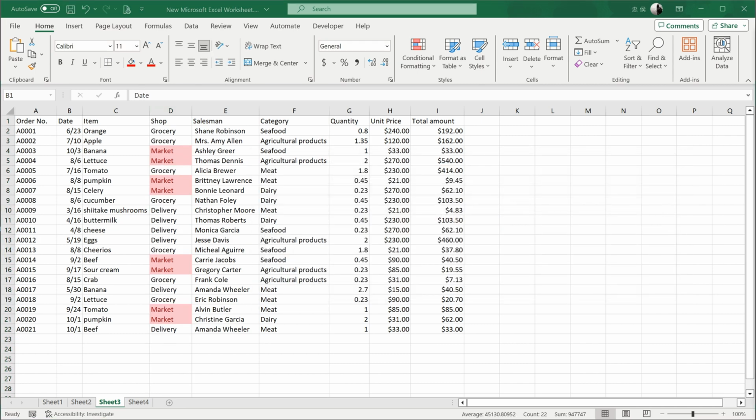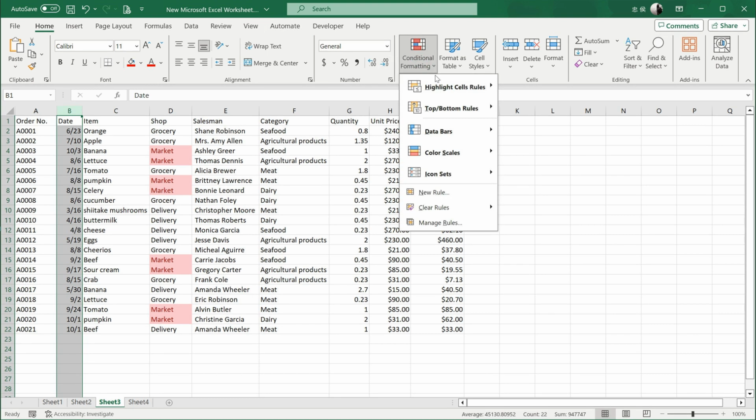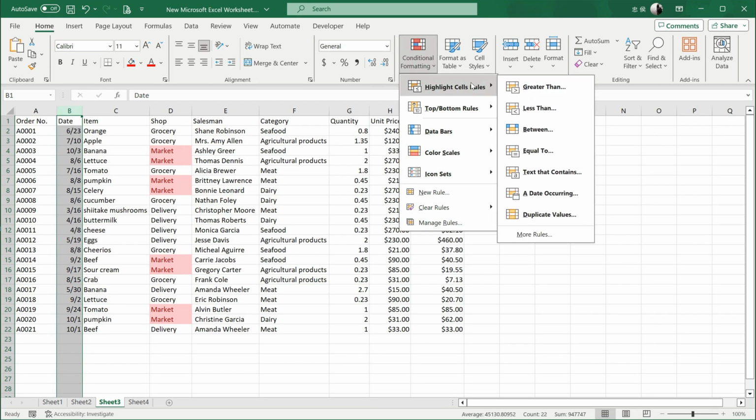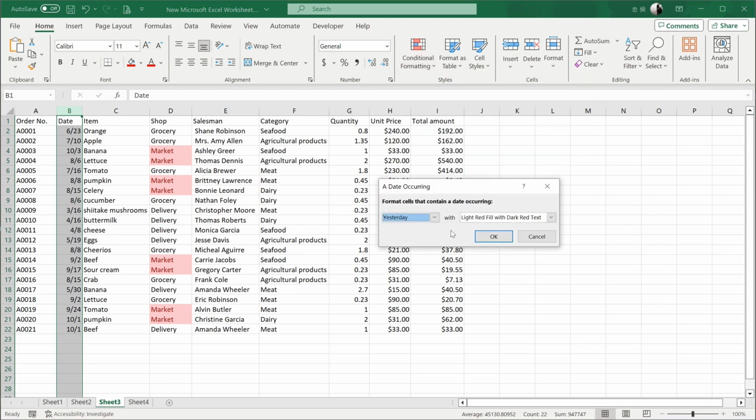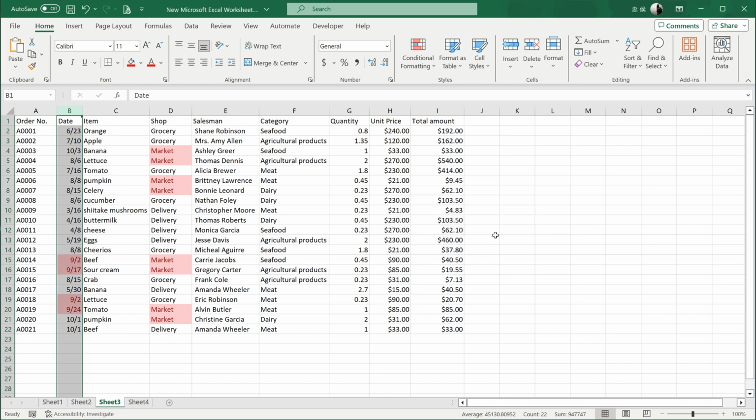Besides filtering specific text, conditional formatting can also be widely applied to other data types. Take dates for example. In the conditional formatting menu, we can click on dates occurring. In the dialog box, Excel provides many date filter options, such as last month, which I can select, then click OK. This will highlight all orders from last month.